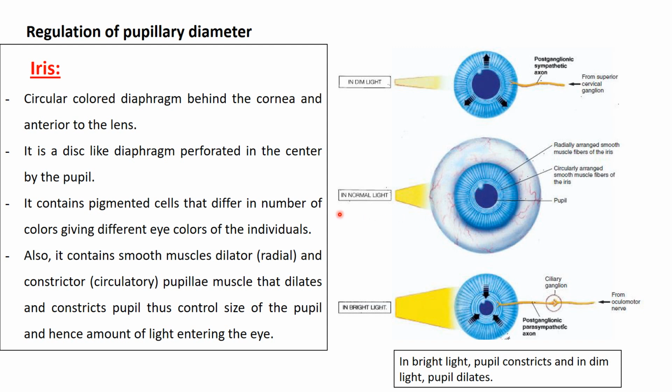So with near vision or with bright light, there is stimulation of the oculomotor nerve and of the short ciliary nerves to produce contraction of the constrictor pupillae muscle in order to produce pupillary constriction. So the control of the size of the pupil is dependent on the smooth muscles located in the iris. The dilator pupillae muscle produces pupillary dilatation in response to dim light. With bright light or with accommodation to near vision, we have stimulation of the parasympathetic nervous system and pupillary constriction.